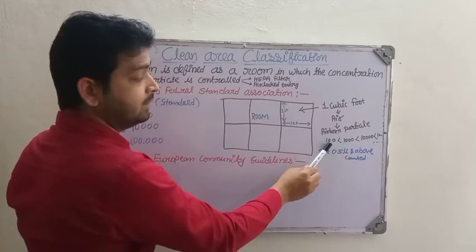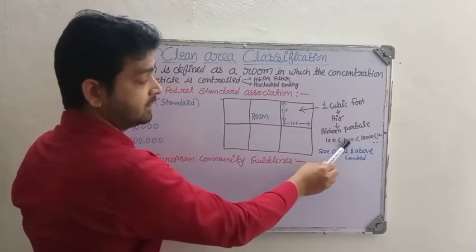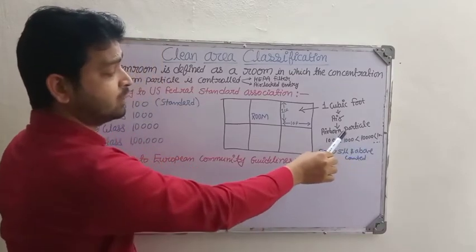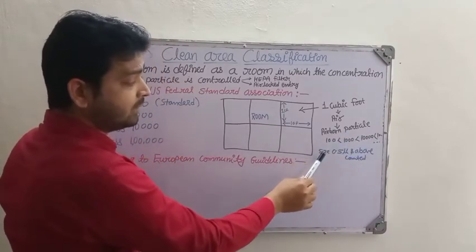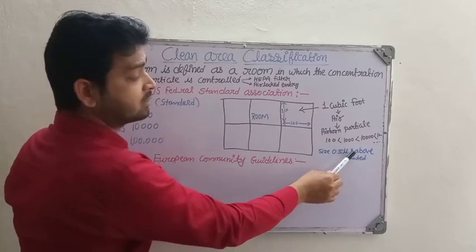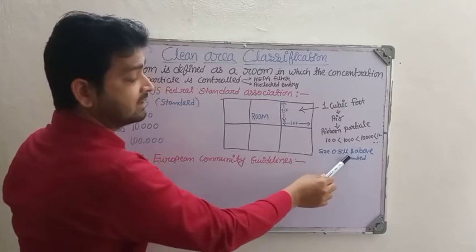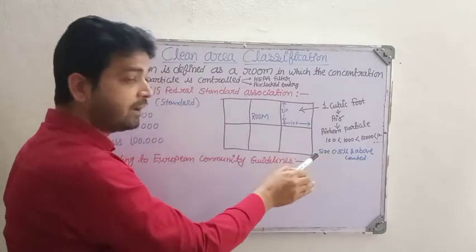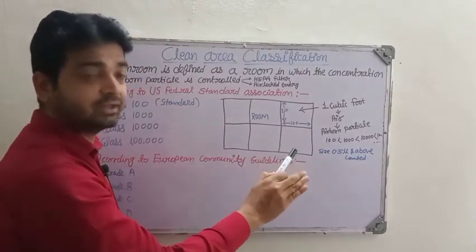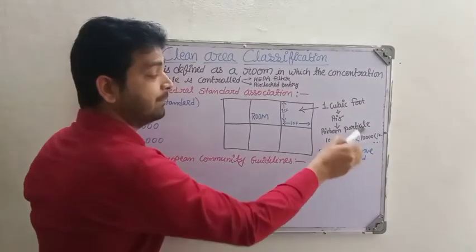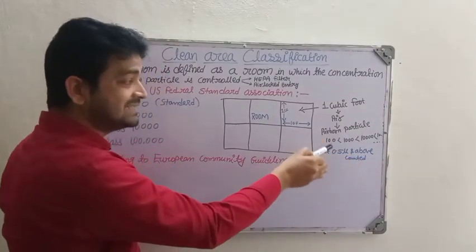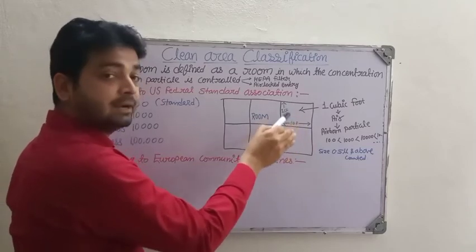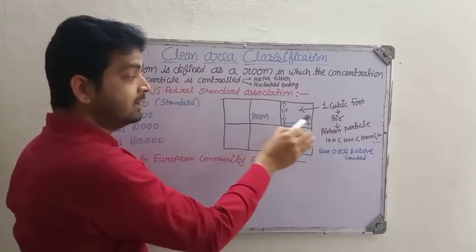It may be 100, below 100, or more than 100, such as 1,000, 10,000 or 1 lakh, and so on, right? In that, we are counting particles of 0.5 micron size and above. Below 0.5 we are not considering. Whatever 0.5 micron and above particles are present in 1 cubic foot of air of that particular area of the room, that we are counting.